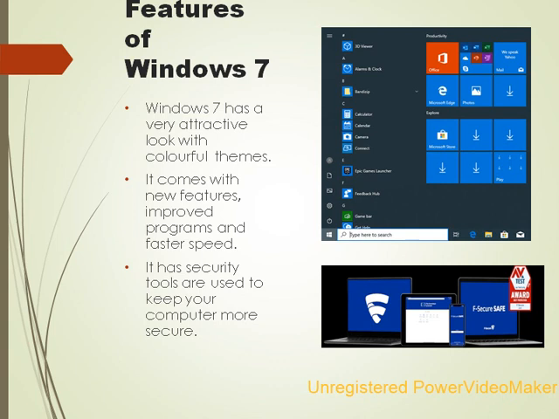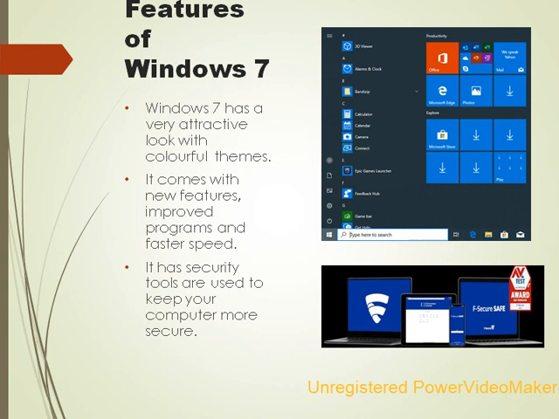Features of Windows 7. Windows 7 has a very attractive look with colorful themes. It comes with new features, improved programs and faster speed. It has security tools that are used to keep your computer more secure.